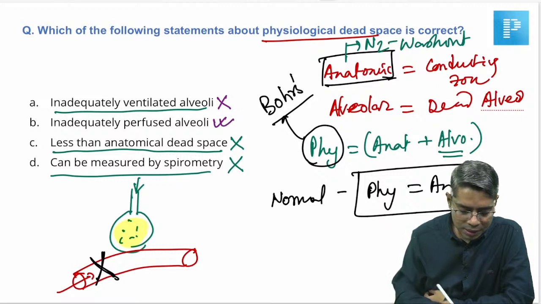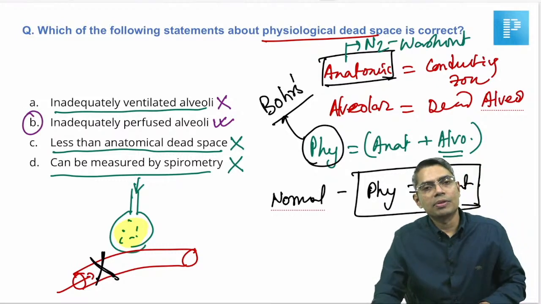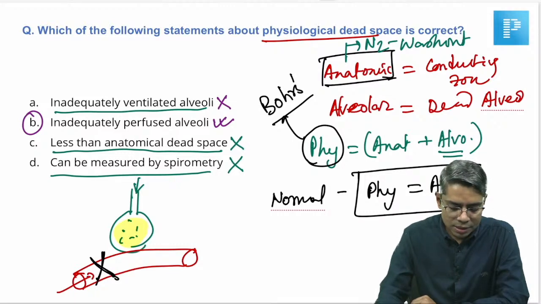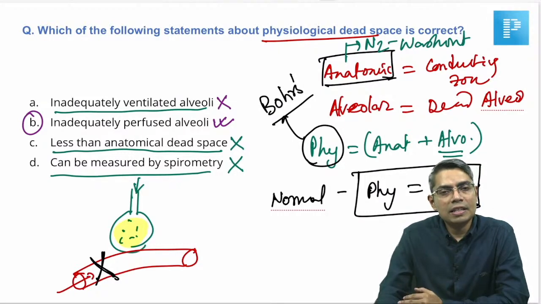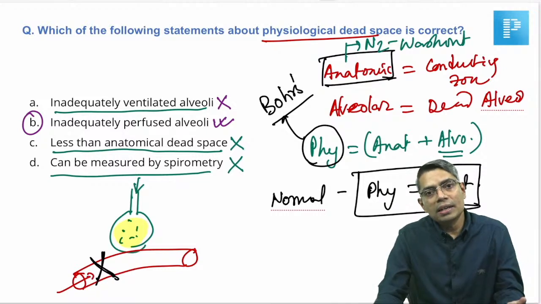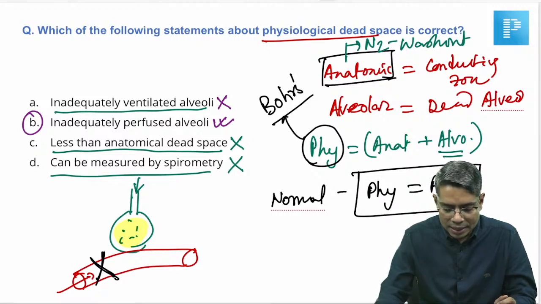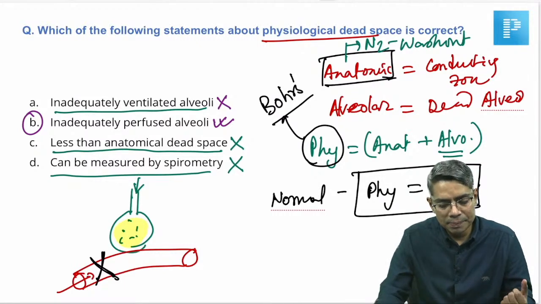So, the true answer is inadequately perfused alveoli, because whenever alveolar dead space is positive, it will also add on to the physiological dead space. Getting my point? So, B is going to be the correct answer here. A is not the answer. Less than anatomical dead space, it is not. Physiological dead space is generally either more than anatomical dead space or equal to anatomical dead space. It cannot be less than anatomical dead space, okay. And can be measured by spirometer, that is also not possible. So, the only answer that is possible here is B.